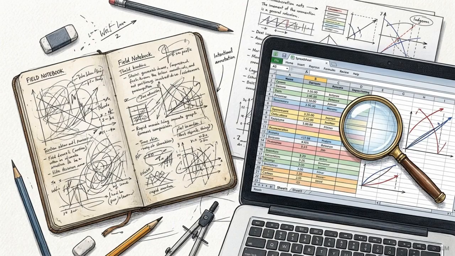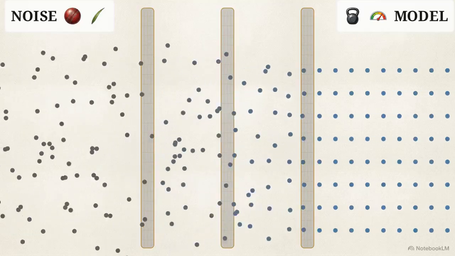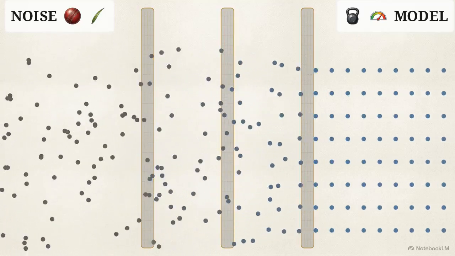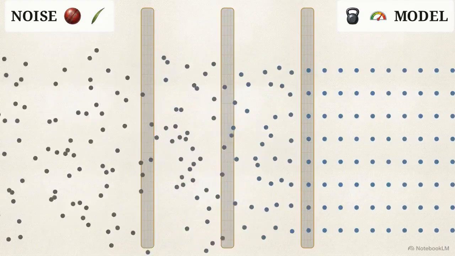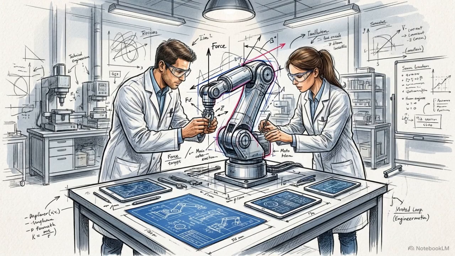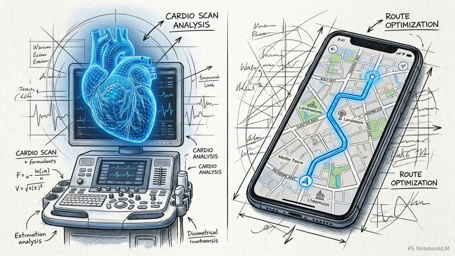Science provides an active system to deal with this. It acts as a set of filters designed to systematically strip away that noise. By applying these filters, we stop guessing and start building tools that actually work, from basic medical treatments to the GPS systems in our pockets.